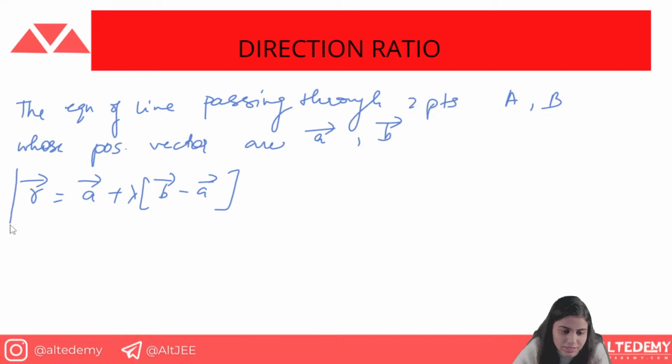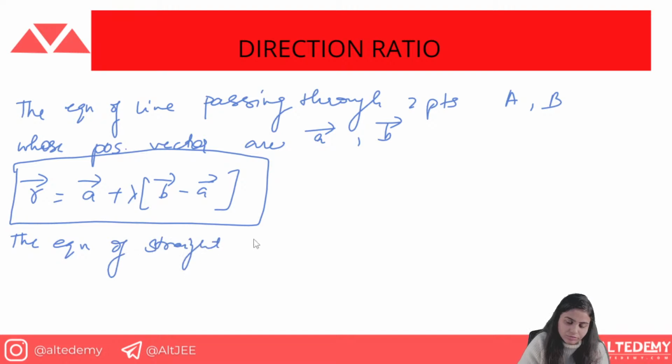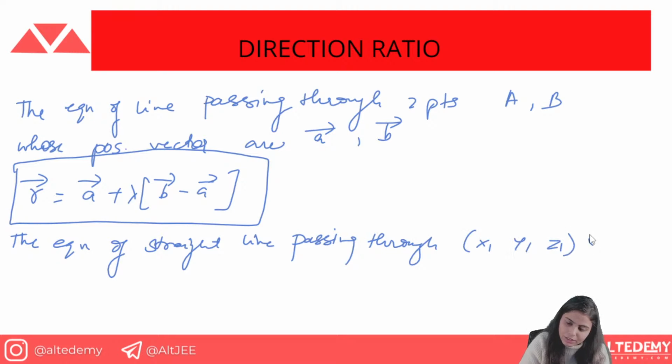This is why you can form this as the equation of a line when you have been given the 2 points, and we have been given that these are the position vectors, so you can get the equation of the line by this formula. One thing more, this is like tomato ketchup. You can eat tomato ketchup with any of your dishes. So that is why I am saying that the equation of a straight line passing through the points x1, y1, z1 and x2, y2, z2.